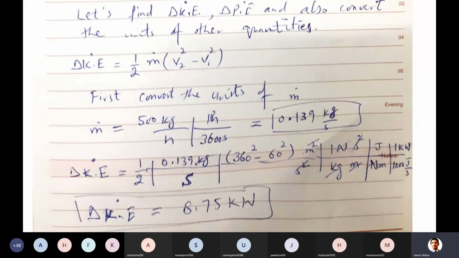Actually, that's something really difficult for me to remember. What I am saying is, just remember 1 Newton is equal to kg meter per second square. Is it difficult to remember?